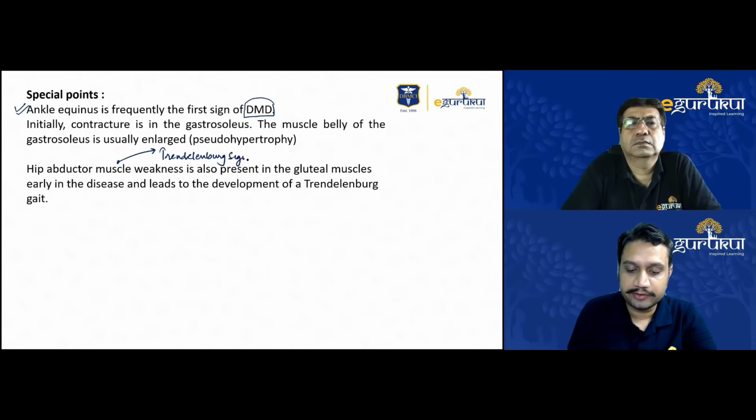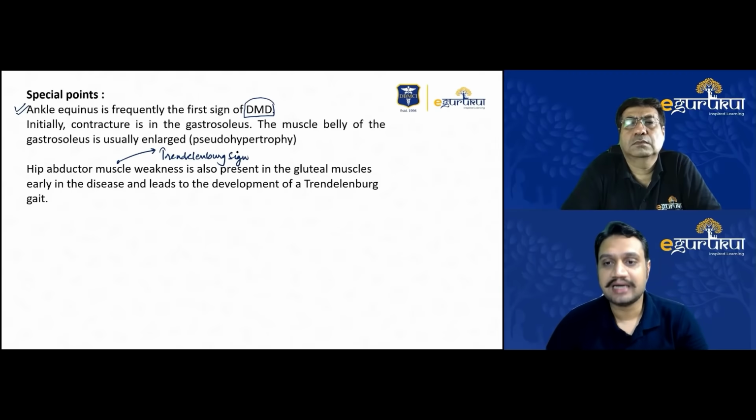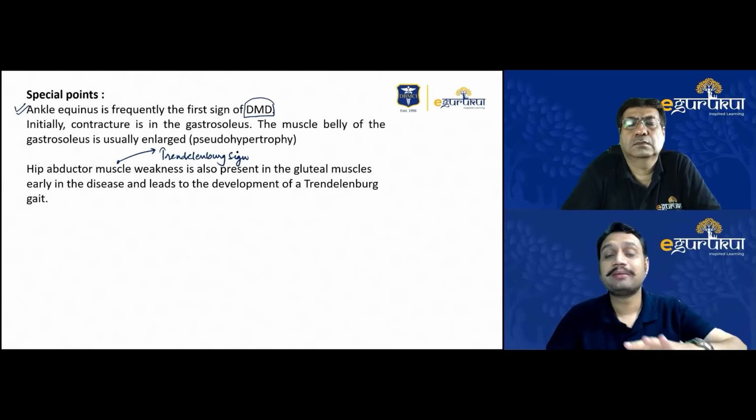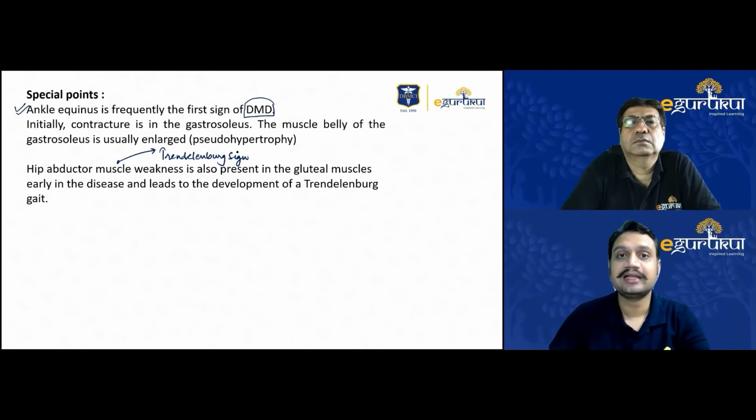So what was that Trendelenburg sign? Just to revise very, very quickly. When you ask the patient to stand on the right side, if there is a problem in the right side abductor mechanism, the left side of the pelvis will drop down. Isn't it? He won't be able to hold the other pelvis at the same level. Why is it happening? It is because of abductor muscle weakness. And that's what we call a Trendelenburg sign.